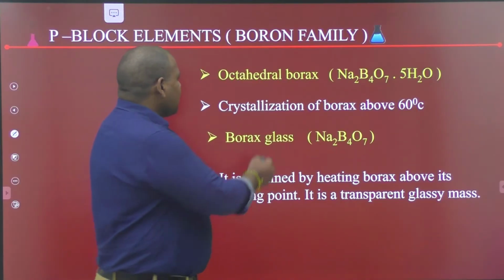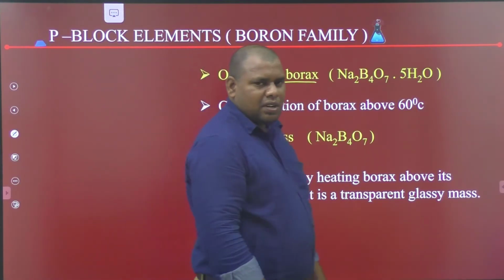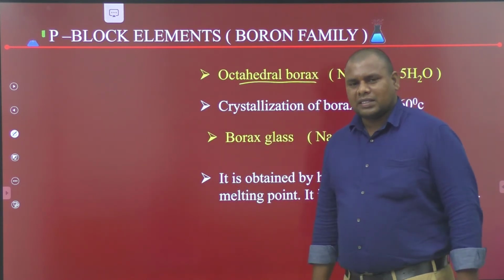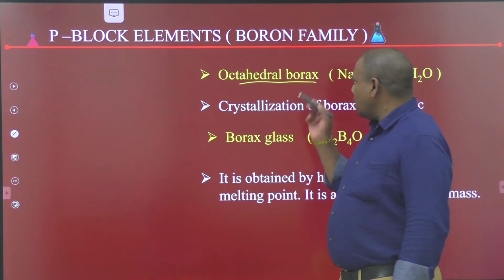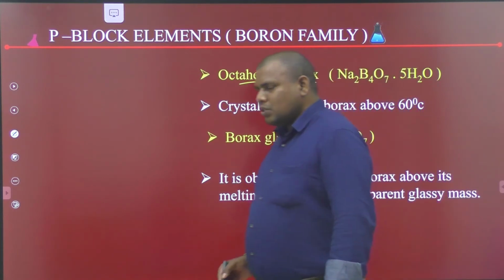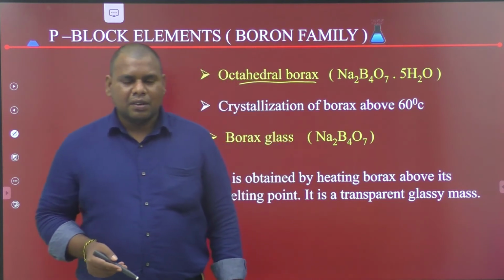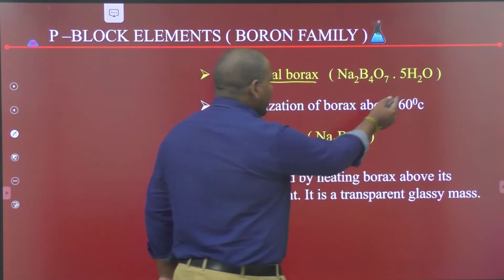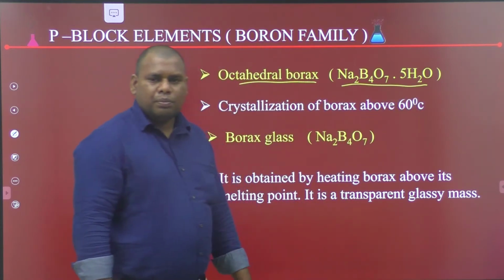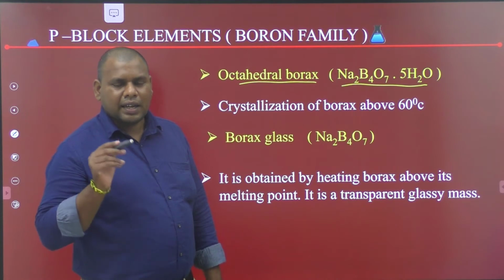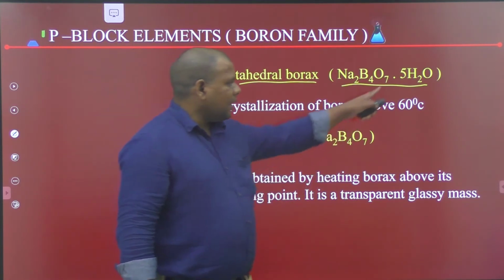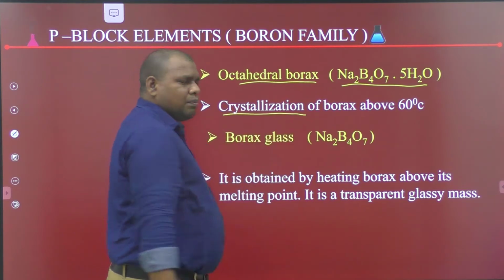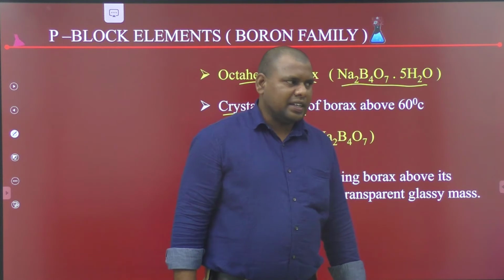Next one, octahedral borax. It is also called jewelry borax, because it is used in jewelry making for soldering. The formula of octahedral borax is Na2B4O7.5H2O. It is obtained by crystallization of borax above 60 degrees centigrade temperature.